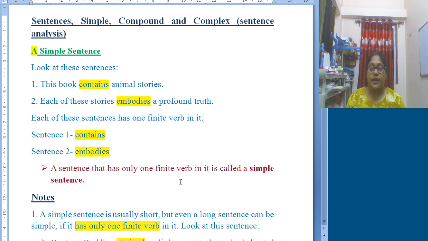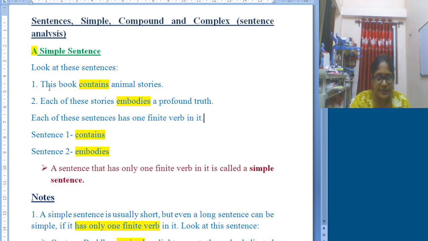So today we will start the sentence analysis chapter. I planned to conduct this particular chapter in a different manner so that you all can easily get the basic necessary things that will help you to understand the sentence and to do the required things. In this chapter, we will learn simple sentence, compound sentence and complex sentence. We will learn about these three. So let us start with simple sentence. I will start with examples only.